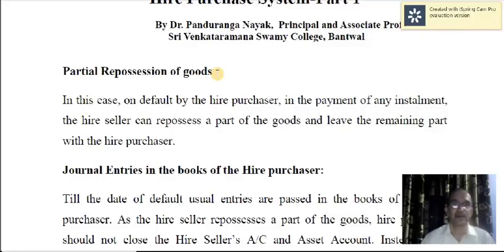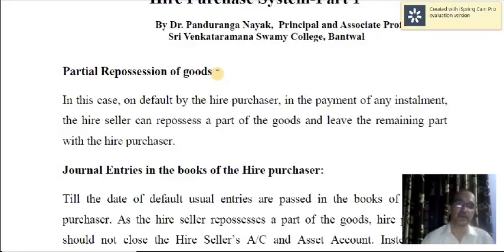Supposing, say 5 machines have been sold to the hire purchaser, and in case there is default after paying 1 or 2 installments, the seller may take back not all the machines. He may take back just, for example, 3 machines and allow the buyer to retain 2 machines. So this is a case of partial repossession of the goods.